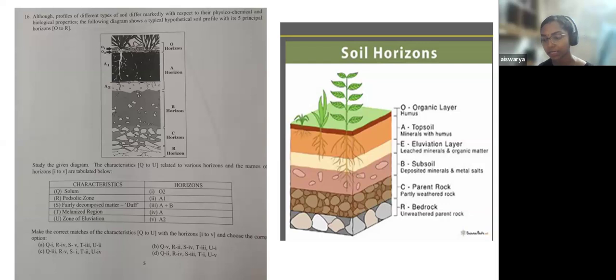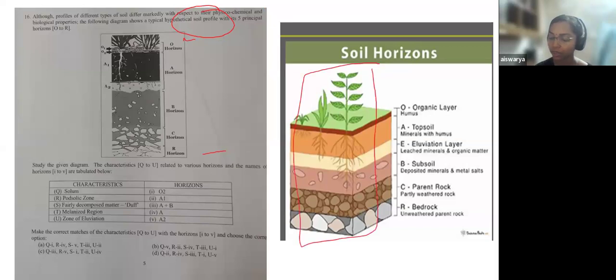So here the question says that although profiles of different soils differ markedly with respect to their physical, chemical, and biological properties, the following diagram shows a typical hypothetical soil profile with its 5 principal horizons from O to R. This image shows a soil profile. You can see this from horizon O to R. So this is actually the soil horizon. You can look at it.